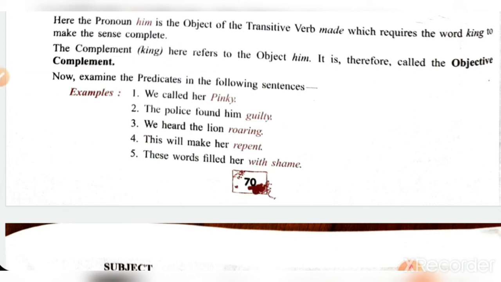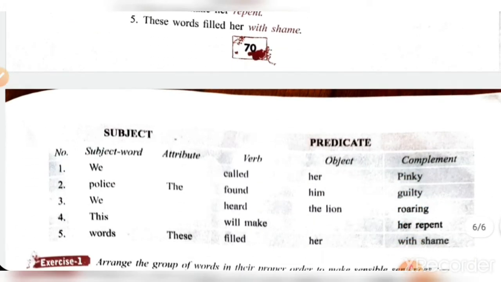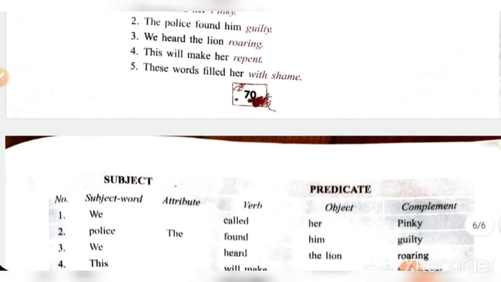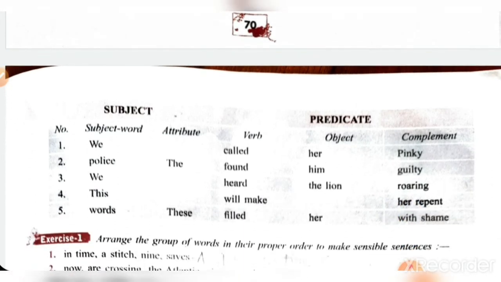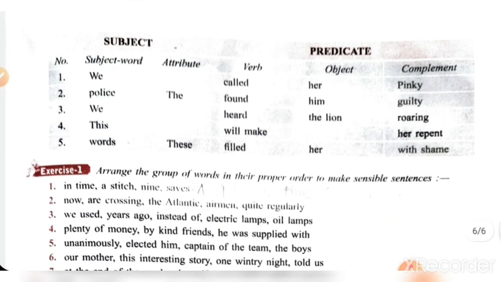Now predicates you have to examine. We called her Pinky. The police found him guilty. We heard the lion roaring. This will make her repent. These words filled her with shame. So here complements are given. Predicate you can find out, verb, object and complement. These are the parts of predicate. So Pinky is complement, object is her. Then him is object and guilty is complement. Lion is object and roaring is complement. Okay, so what are objective complements?